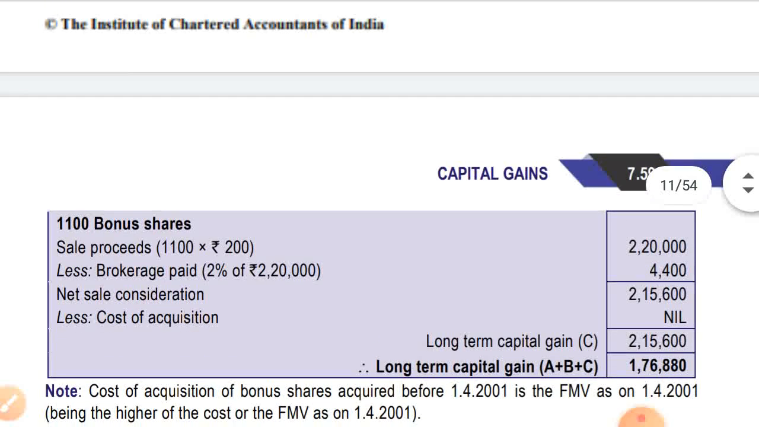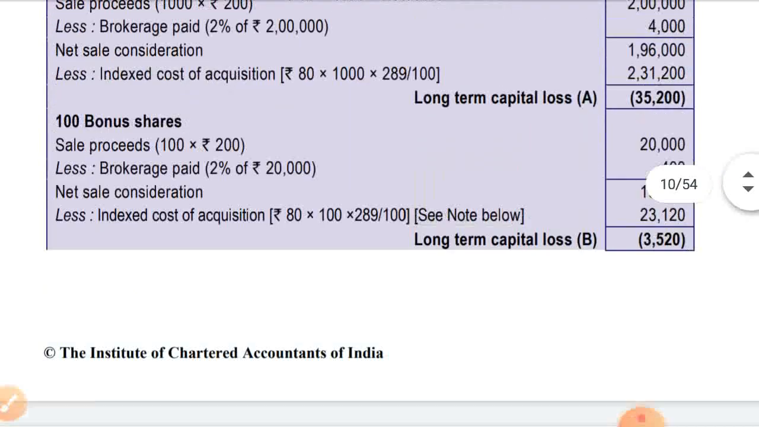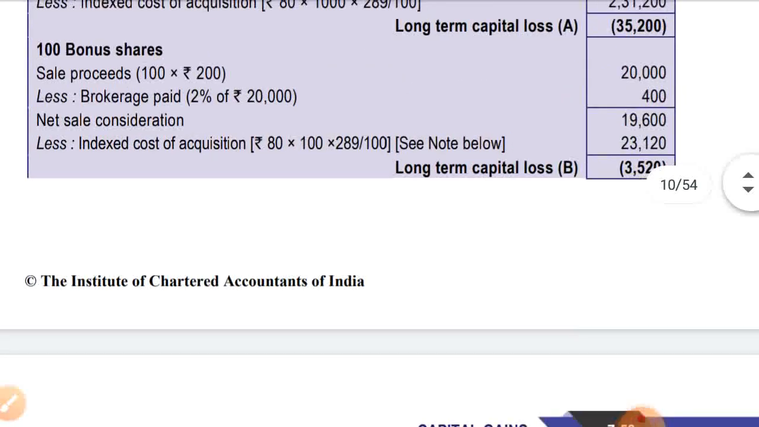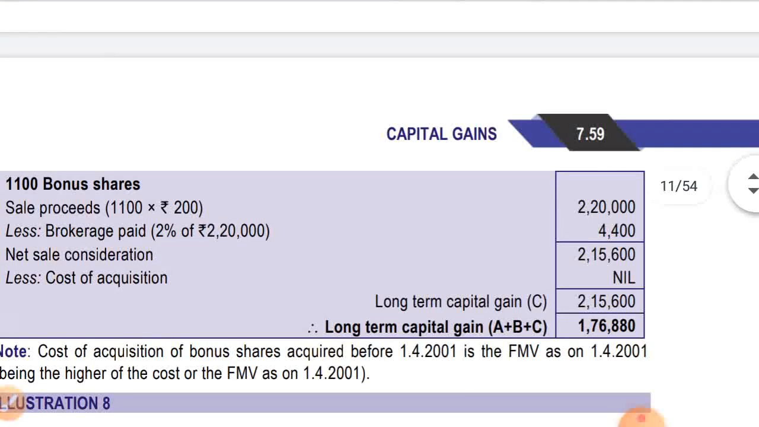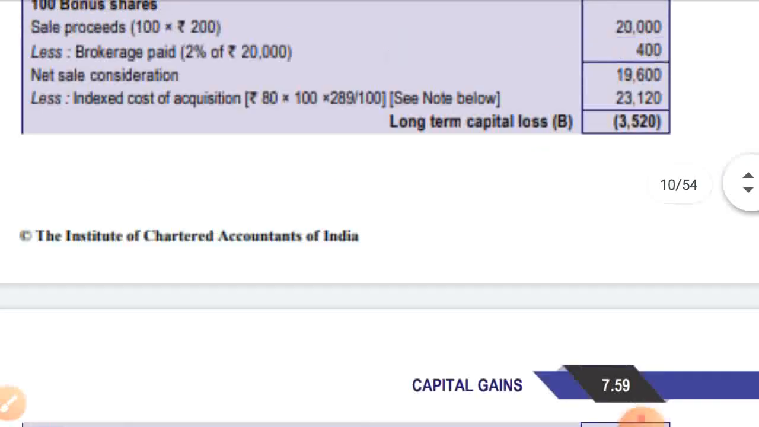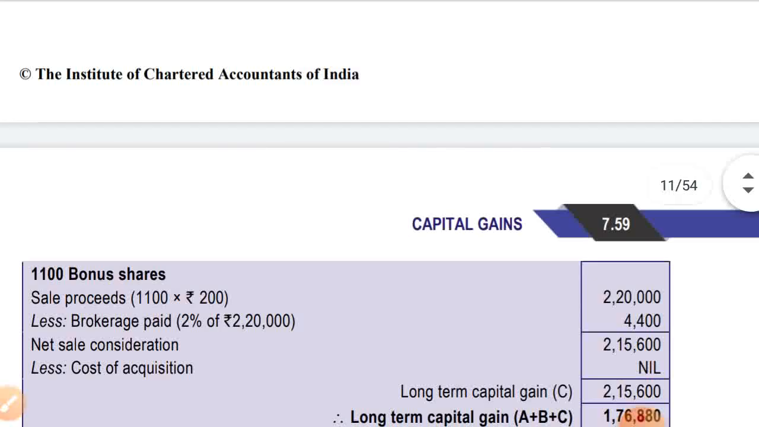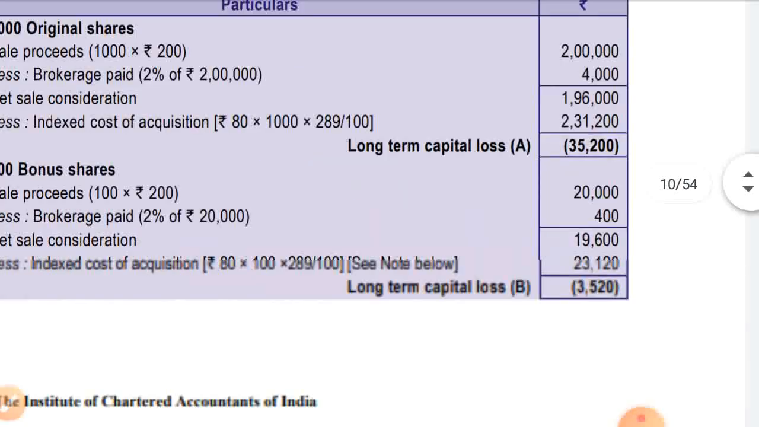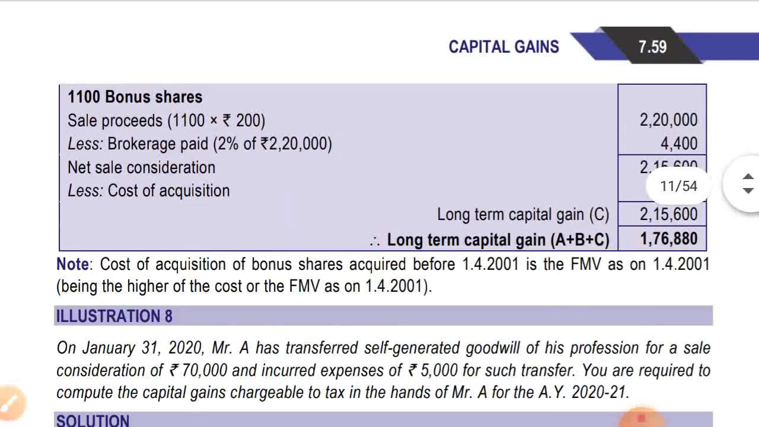After setting off everything, it's coming to 1,76,880. Two are long term capital losses and one is a long term capital gain, so they can be set off, and since they relate to the shares themselves, they have been set off. See the note: cost of acquisition of bonus shares acquired before 1/4/2001 is the fair market value as on 1/4/2001, being higher of the cost or fair market value as on 1st April 2001.